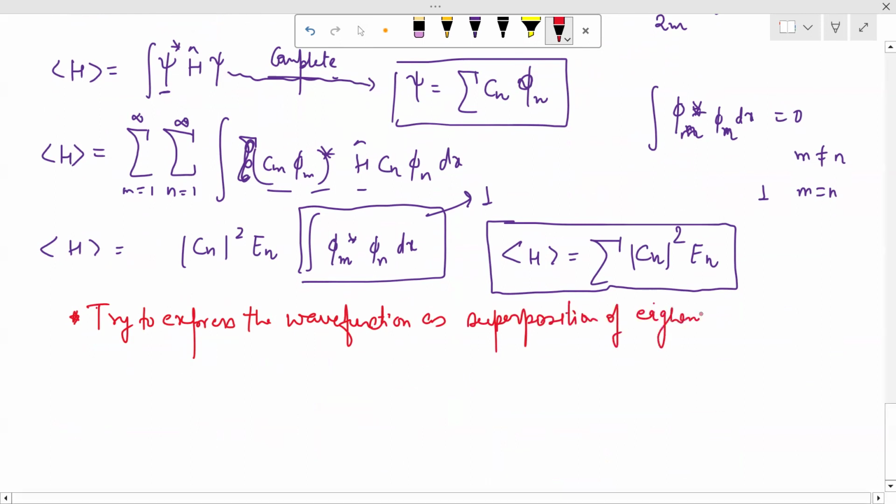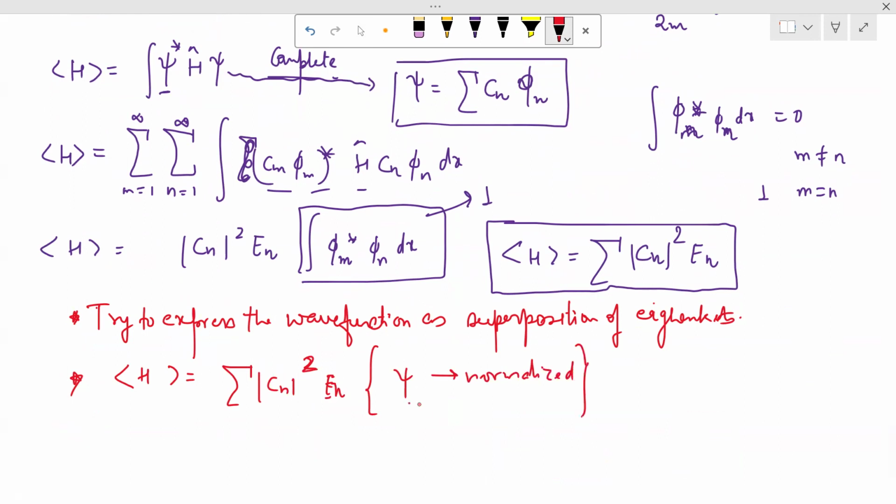This is a hint for your exam purposes. And also, whenever you are using this formula, that is, the expectation value of H is the sum of mod Cn whole squared times En, remember this formula is valid only when your wave function is normalized. So please ensure whether your wave function is normalized or not before using it.